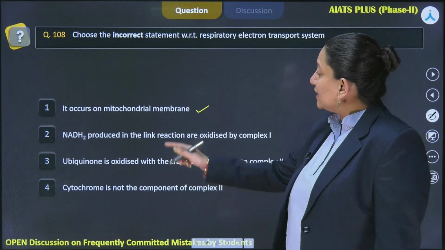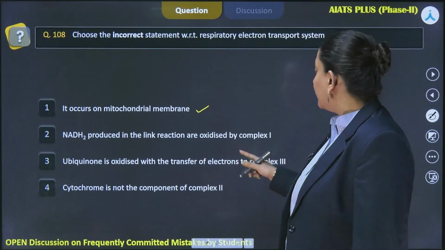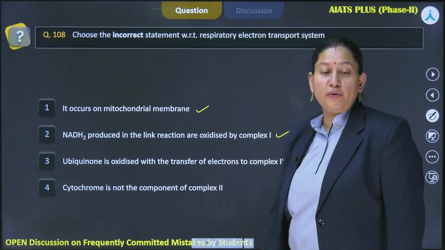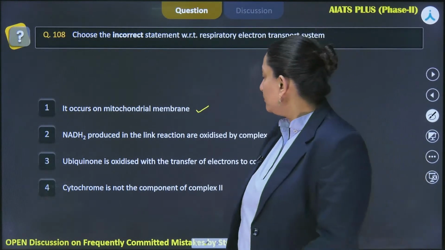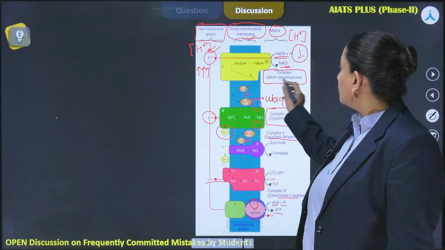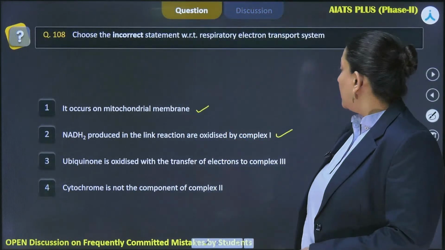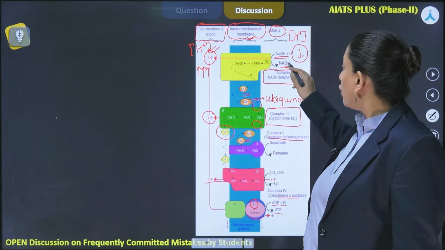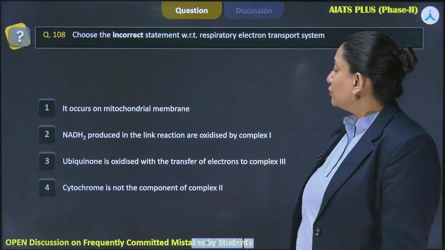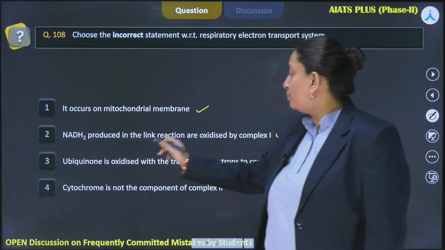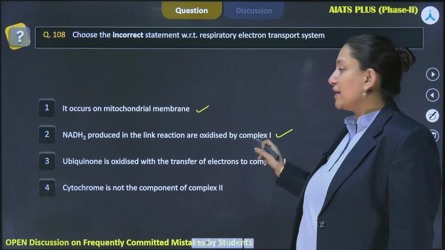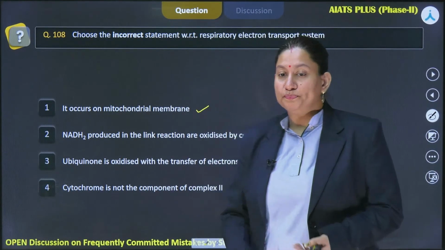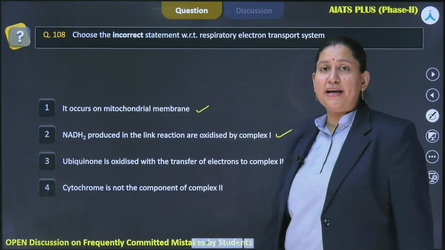Then the second statement says that NADH2 produced in the link reaction is oxidized by complex 1. So this is also true when we talk about NADH, right? We could clearly see that complex 1 is NADH dehydrogenase, and what it does is take up the electrons from this NADH, oxidizing it to NAD+, right? So this statement says NADH2 produced in the link reaction is oxidized by complex 1. It could be from the link reaction, it could be from the Krebs cycle too, it's going to be oxidized by complex 1.